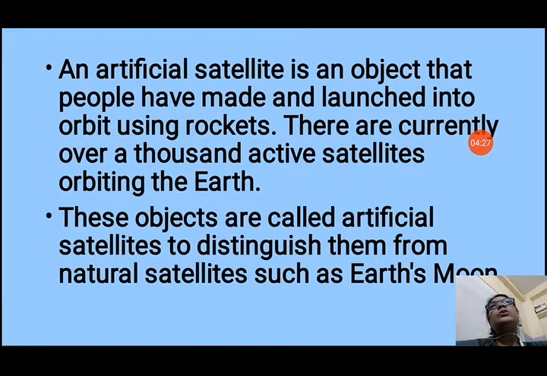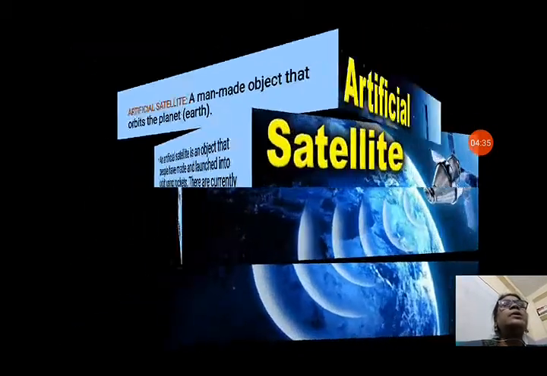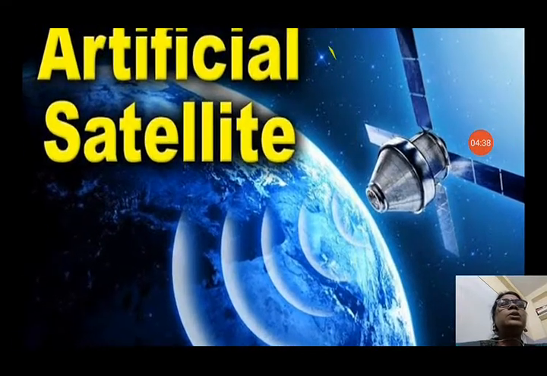Because there are natural satellites also, that is the moon. So we distinguish them from the natural satellite by calling them artificial satellites, because they are made by man, they are not natural. So an artificial satellite, you can see it is orbiting the planet Earth.